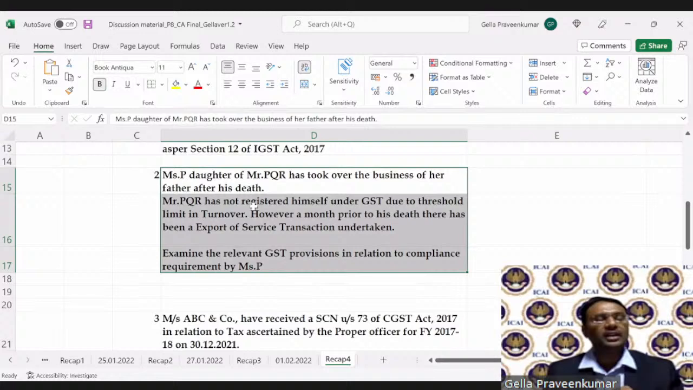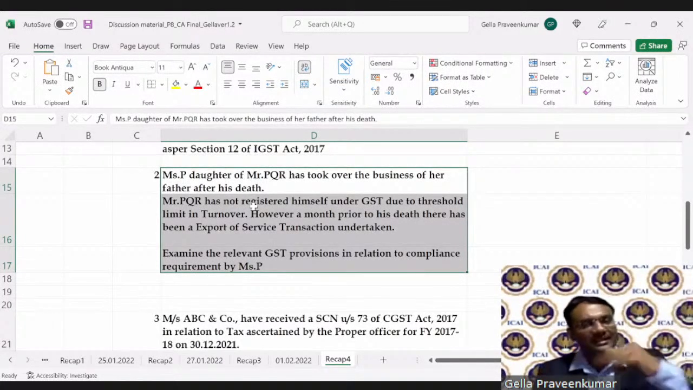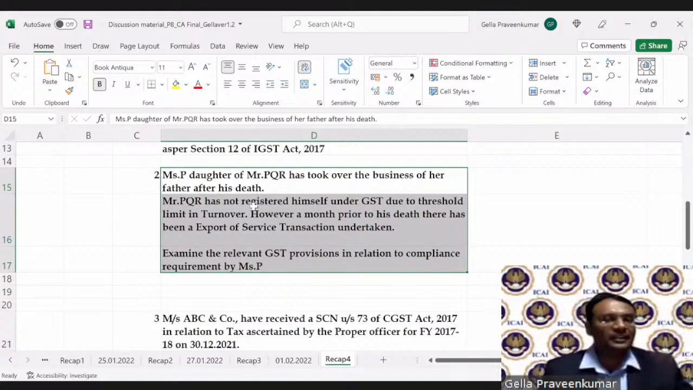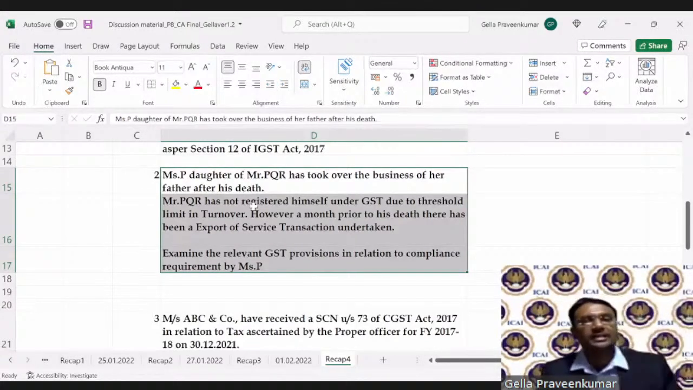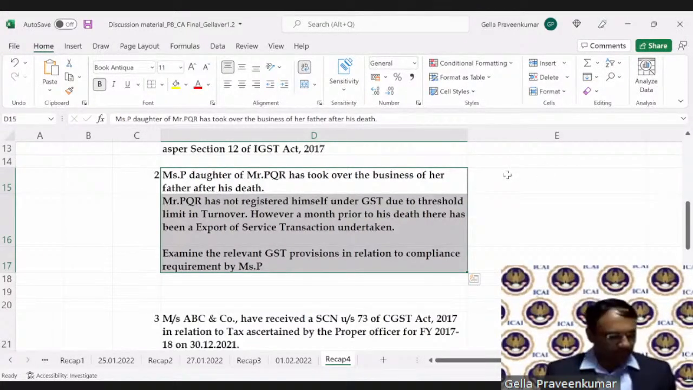What if Ms. P comes to you, as you have been appointed as an auditor, as a consultant? She wants to know: these are the transactions that happened. I inherit the business of my father. I would like to continue the business after my father. So what would be your answer? Should Ms. P need to register under GST? Need not register under GST. Is the activity of PQR in compliance with the law? Not in compliance with the law. What would be your answer?